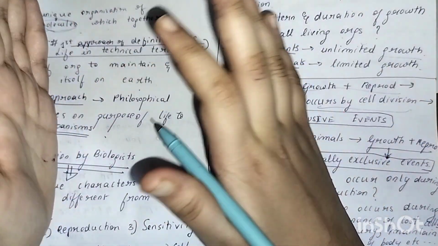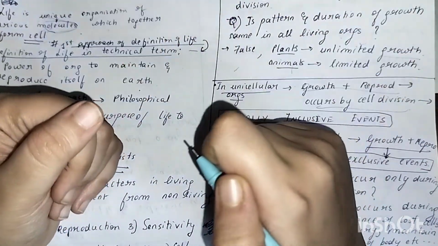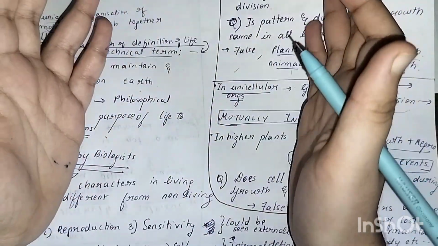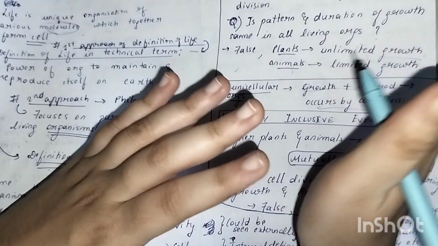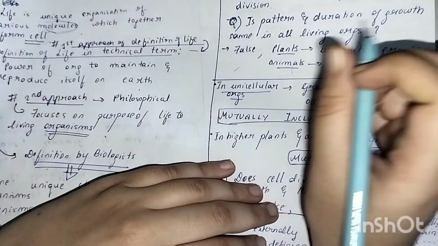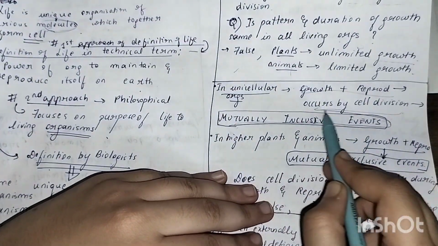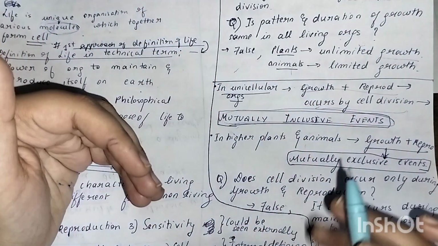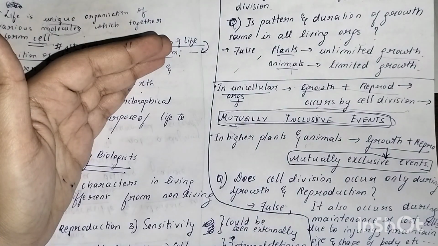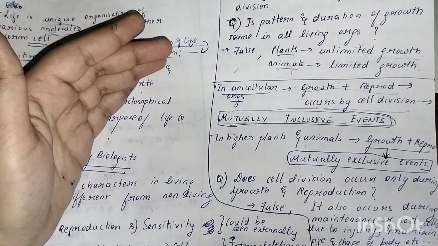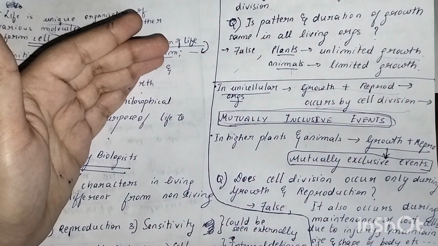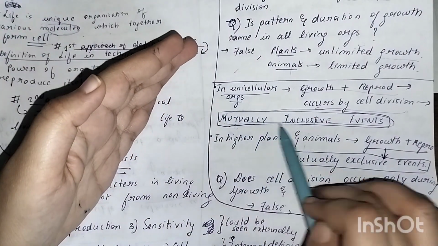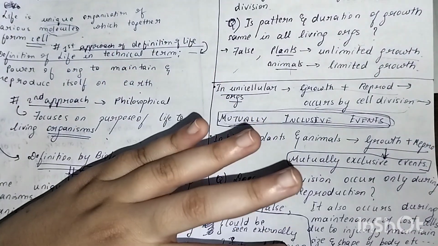So basically two phases you can see in growth: one is karyokinesis, one is cytokinesis. That is how growth and reproduction both are synonymous in a living organism. That is why we say that they are mutually inclusive events. In unicellular organisms, growth and reproduction are both mutually inclusive events. This mitosis and meiosis we'll be studying in the cell growth chapter. In those chapters we will be studying this, okay? But for now, remember that in unicellular organisms growth and reproduction are mutually inclusive events.